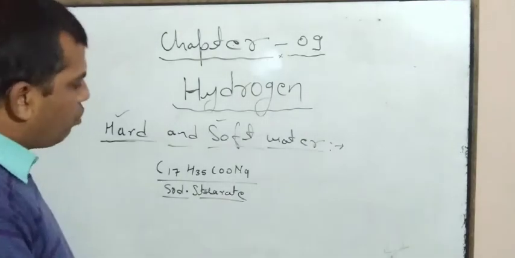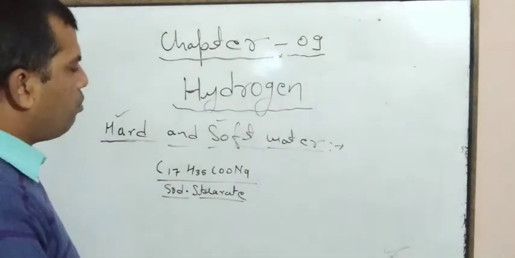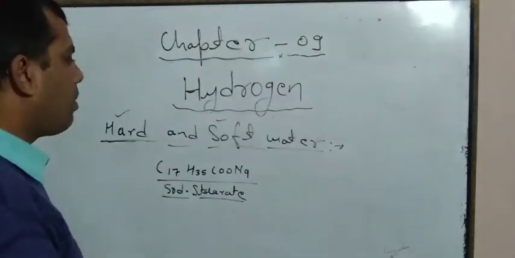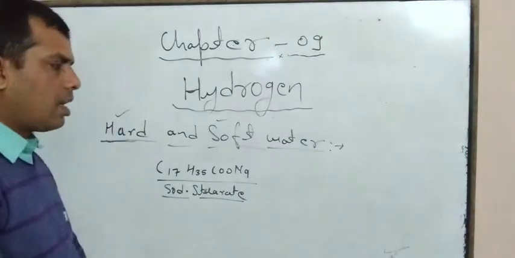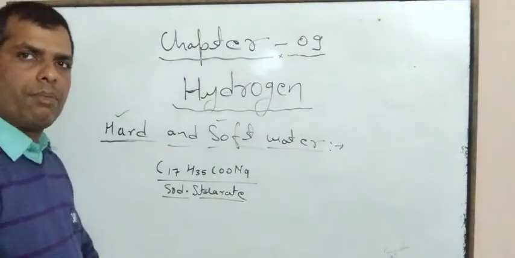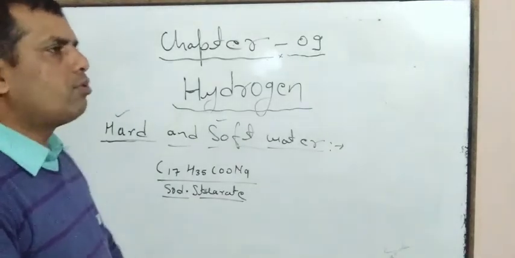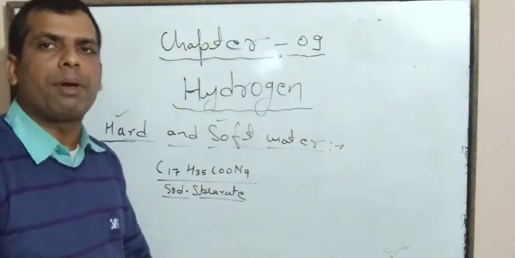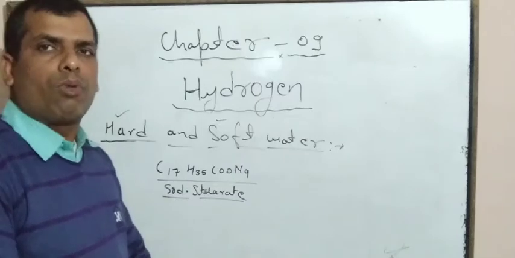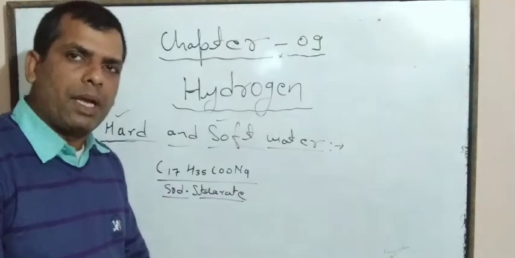We know that calcium or magnesium ions are present in water, because hardness of water arises due to the presence of bicarbonates of calcium and magnesium, and chlorides and sulfates of calcium and magnesium.